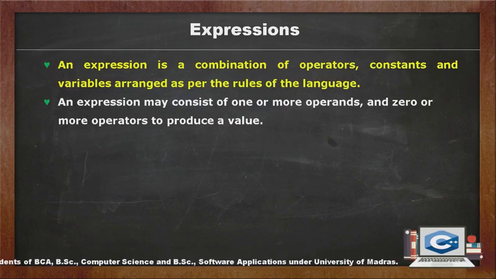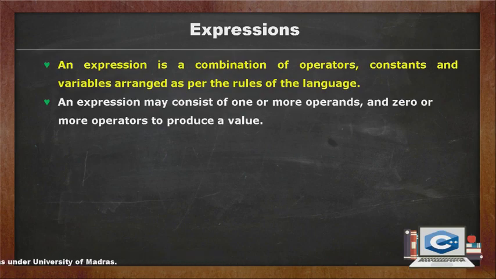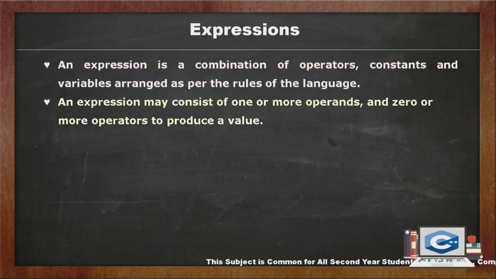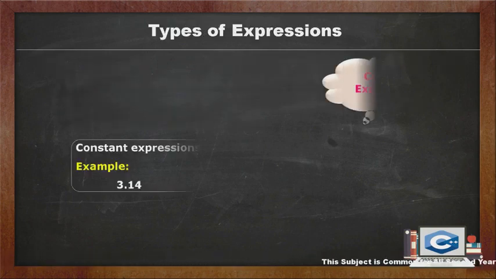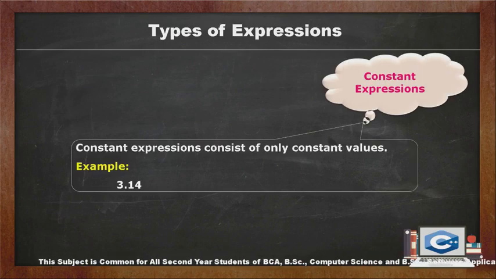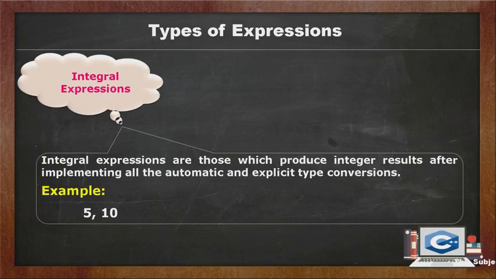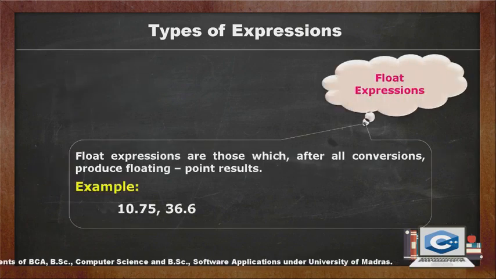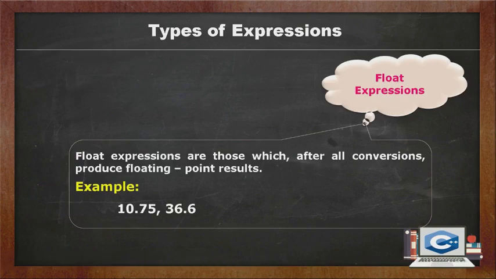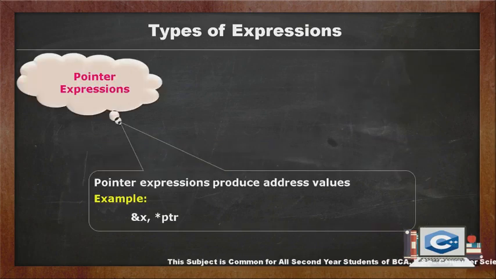Next, expressions. An expression is a combination of operators, constants and variables arranged as per the rules of the language. An expression may consist of one or more operands and zero or more operators to produce a value. Types of expressions. Constant expressions consist of only constant values. Integral expressions are those which produce integer results after implementing all the automatic and explicit type conversions. Float expressions are those which, after all conversions, produce floating point results. Pointer expressions produce address values.